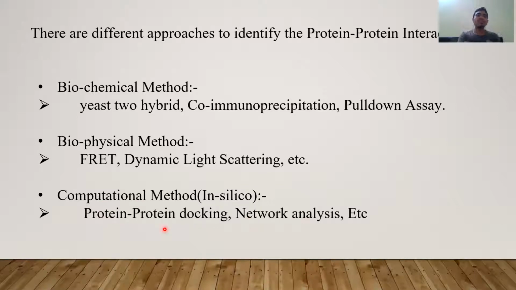Protein-protein docking is a very advanced method that we perform on a computer, that is, in silico. Through software, we take the protein structures and dock them. Then we have to understand which is the binding site and which is the ligand site, and whether they are binding or not. The second is the biophysical methods, dynamic light scattering and FRET, which is Förster resonance energy transfer. We all know about wavelength, absorbance, and light scattering, so these methods we have to follow.